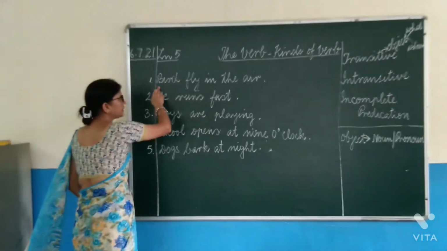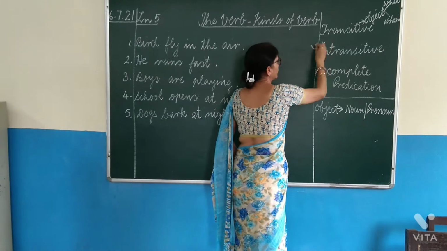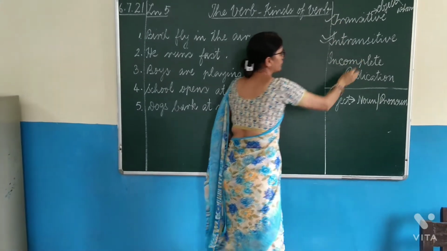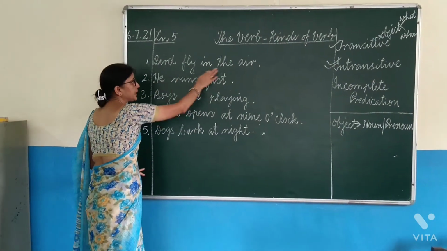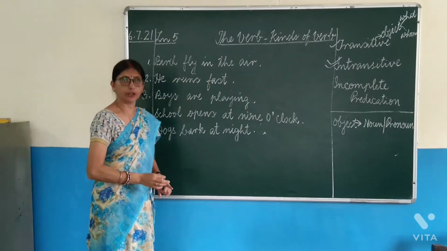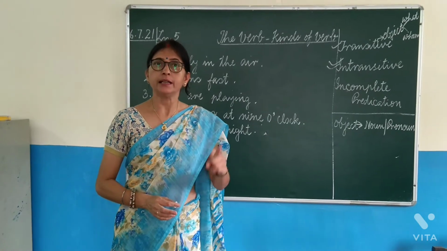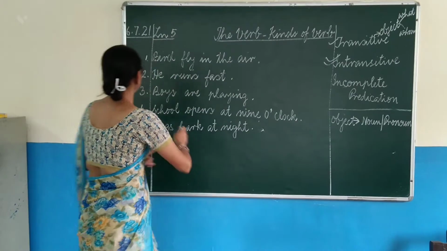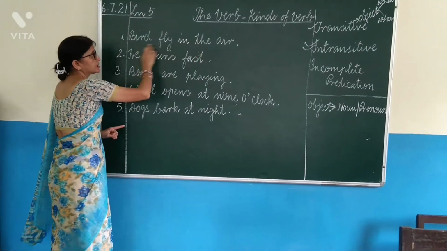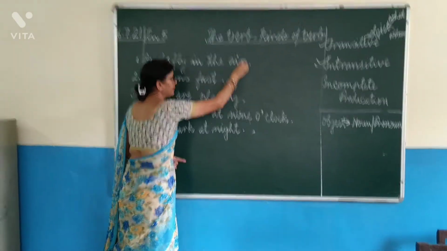Now, let us today learn the second kind of verb, that is intransitive verb. Now, how to find out whether the verb is intransitive or not? First of all, you will read the sentence and find out the verb. You know verbs are doing words, or helping verbs are also there, such as is, are, am, was, were, have, like that. Now, let us take the first sentence.